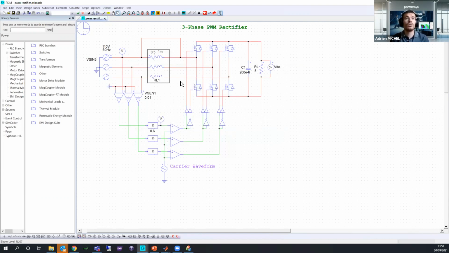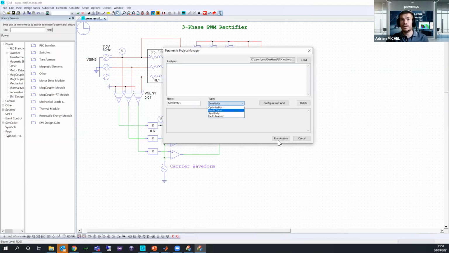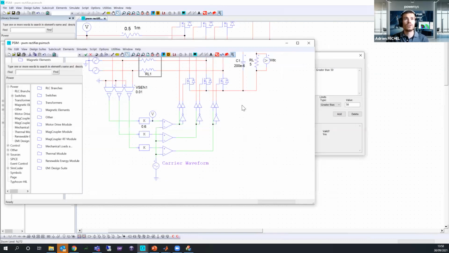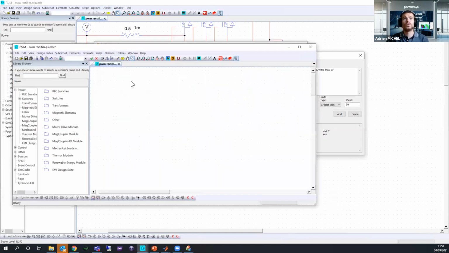So you don't need to open the tool, modify your simulation parameters, then close, reopen another optimization tool, and so on. Here you can just select this tool, the parametric project manager, and select step by step which analysis you have to configure, run, and just wait. That's all. And the last tool I want to show you is the FMI tool. It will take just 3 minutes to show you.